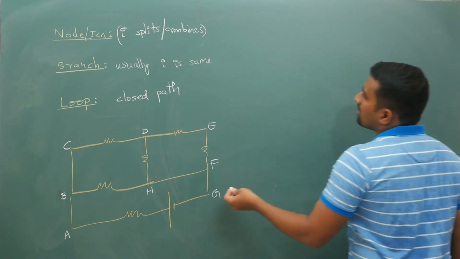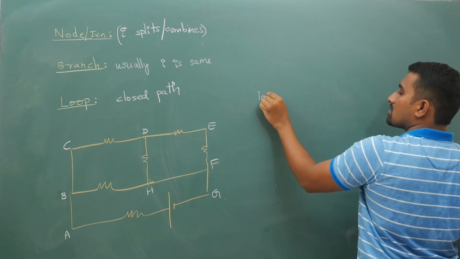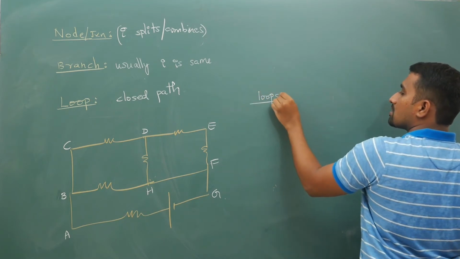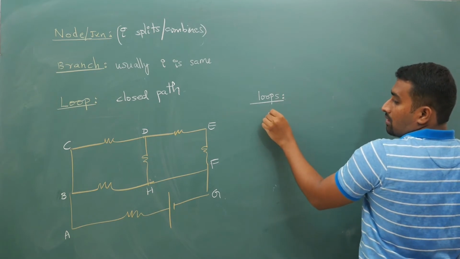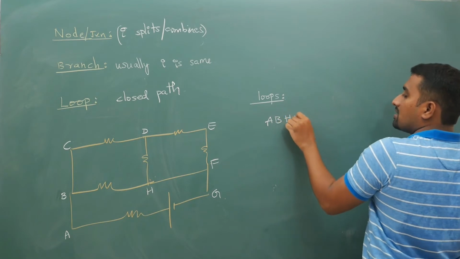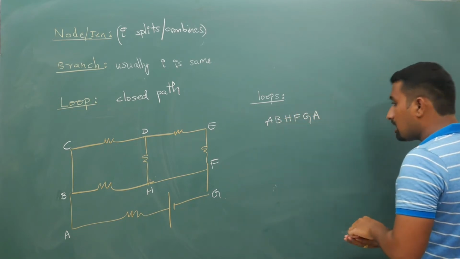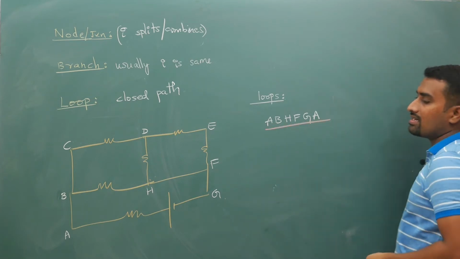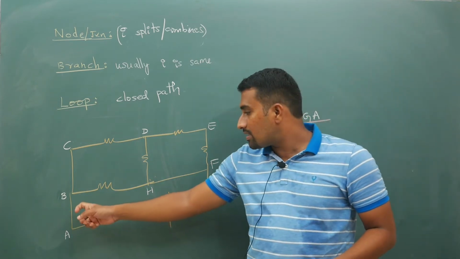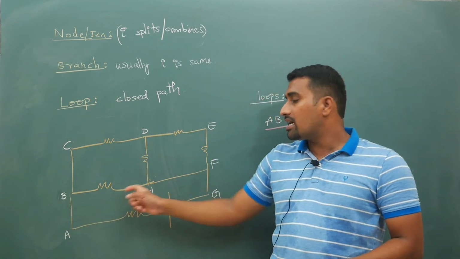Here there are different loops. Loop 1: if you take A, B, H, F, G, A, that is a loop. You should not start at B, H, F, G, A, B and say this is a different loop.